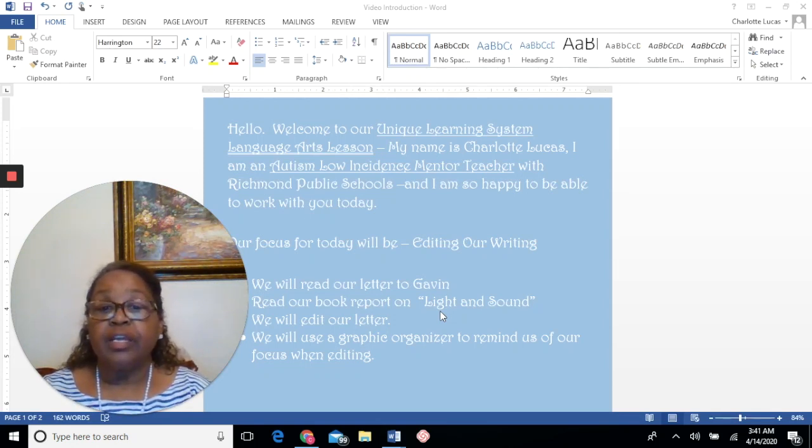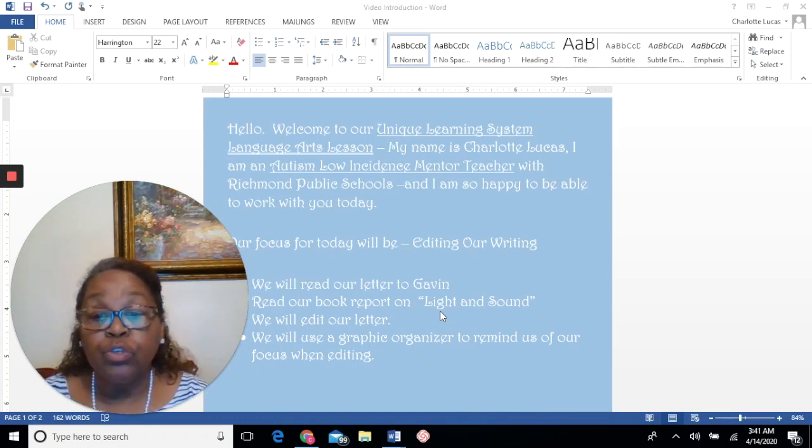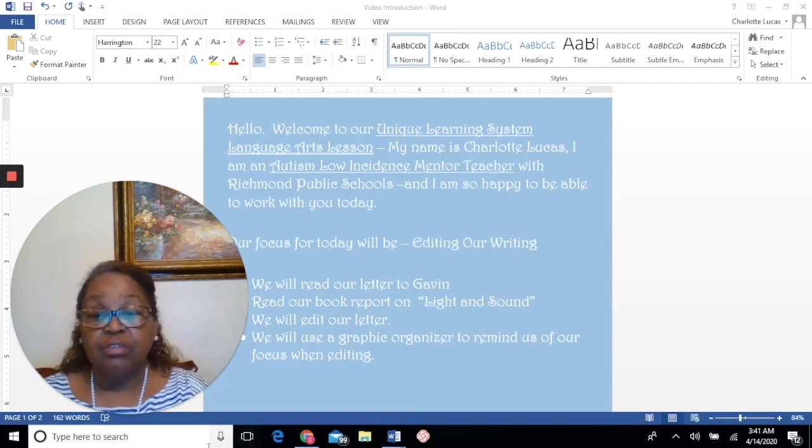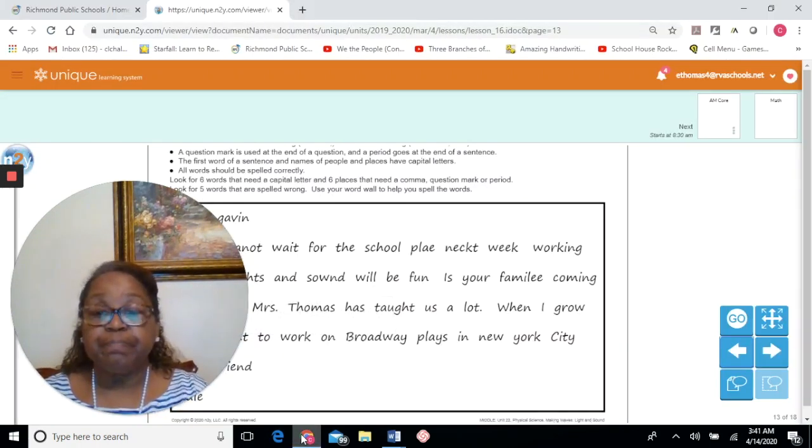First, we'll read our letter to Gavin. We'll read a book report on light and sound. We will edit our letter, and then we will use a graphic organizer to remind us of our focus when editing. We have a lot to do, so let's get started.